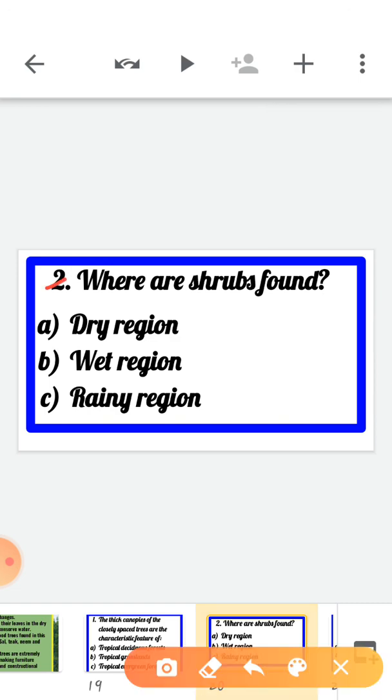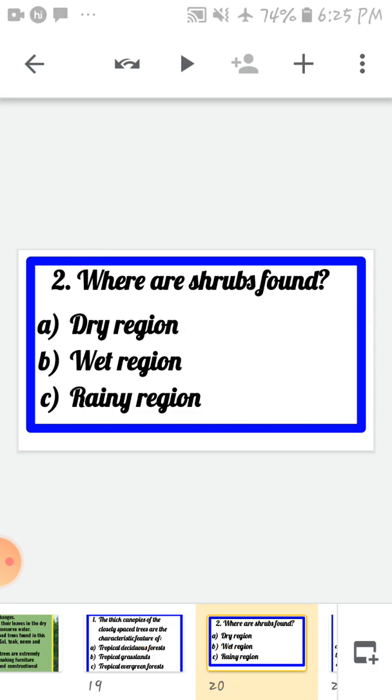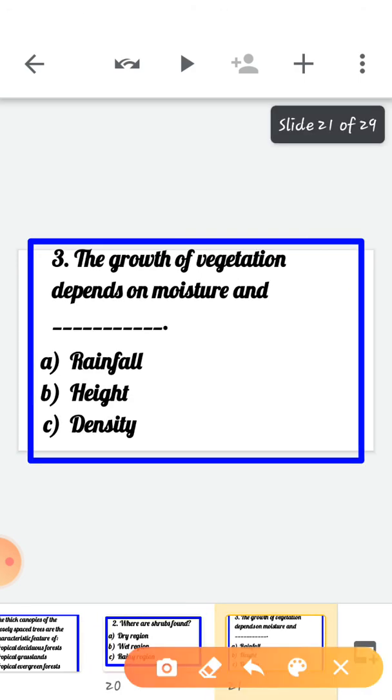Now question number 2, where are shrubs found? Option A, dry region. Option B, wet region. And option C, rainy region, right? So now just tell me, where are shrubs found? Shrubs are found in dry region. So the answer is A. Now move on to the third.